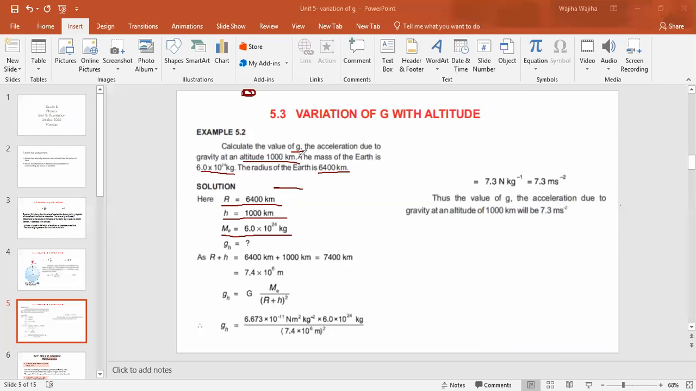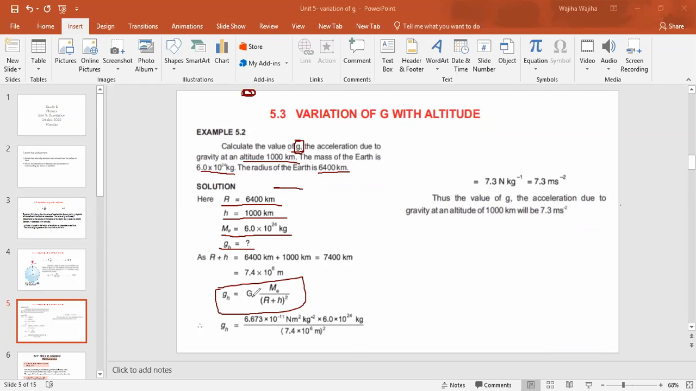And we have to find out the value of g, but according to the data, you have to find out the value of gh because the object is placed at an altitude, right? So you have to find out the value of gh. If the object is placed at some height and you have to calculate the value of g, first of all keep in mind you have to use this relationship which we have discussed in the previous slide, that is gh is equal to capital G Me by (R plus h) whole square, right?